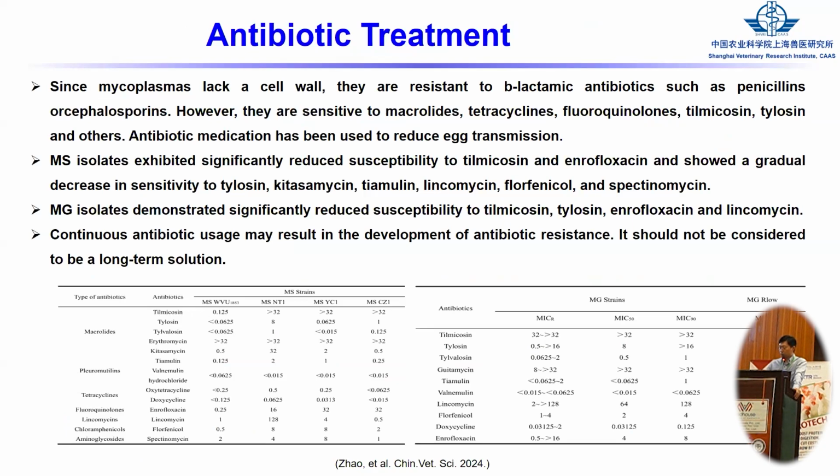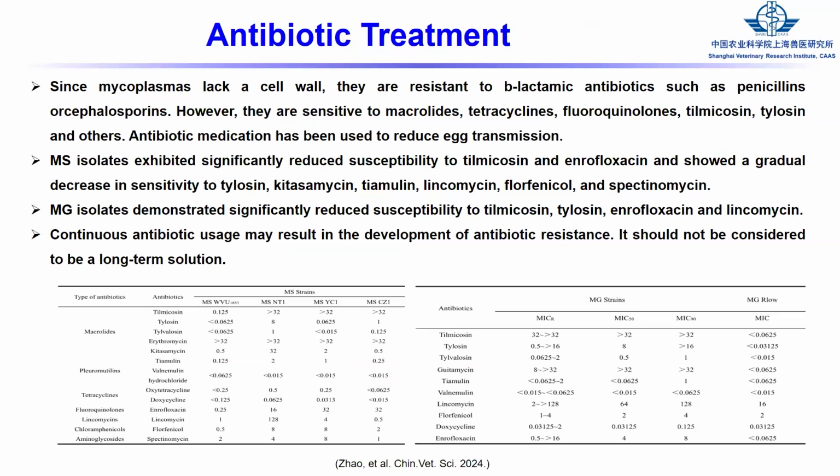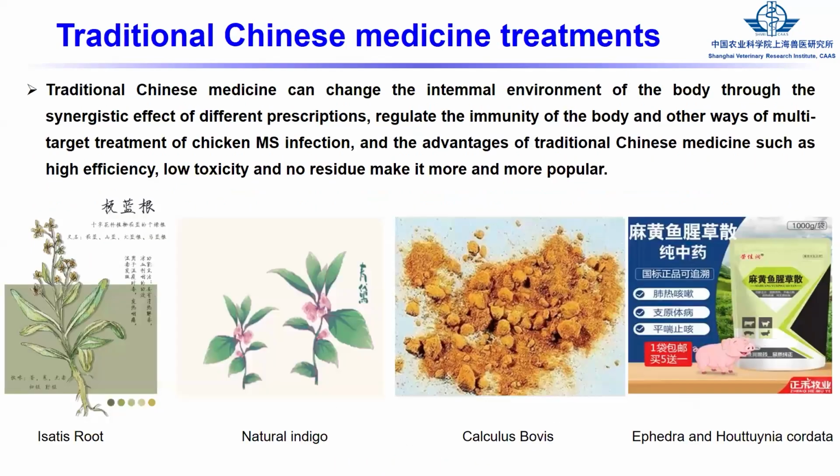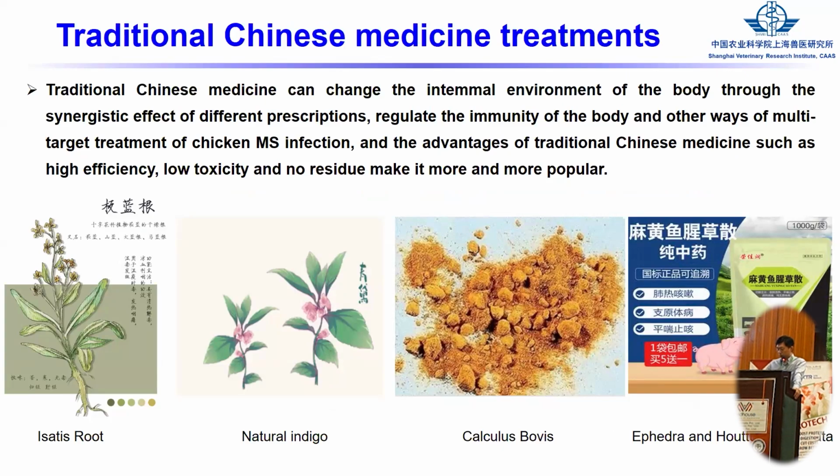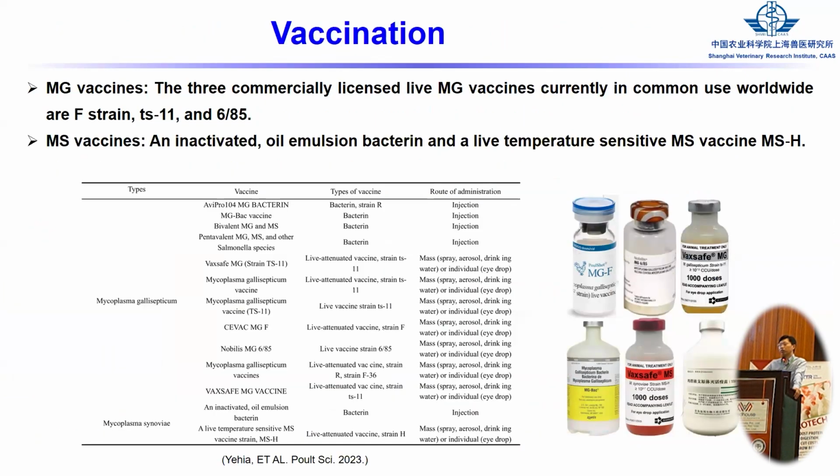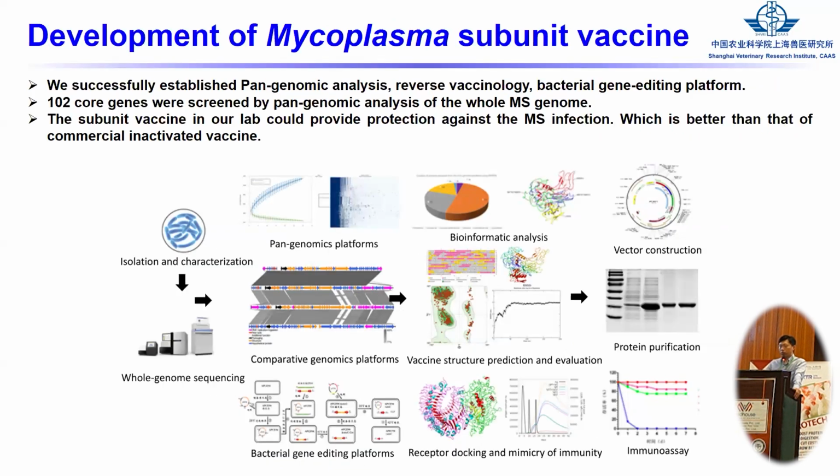This just shows some antibiotic treatment. Because we need to select the different antibiotics. And also in China, now some farms use traditional Chinese medicine to prevent the Mycoplasma infection. And these are vaccines, from the US and from Australia, for the MS and MG, just showing the list. And for our lab, we developed a Mycoplasma subunit vaccine. Also, we find good results.